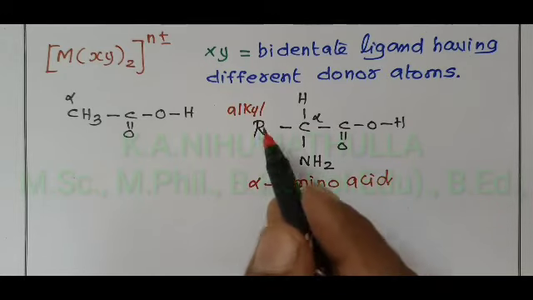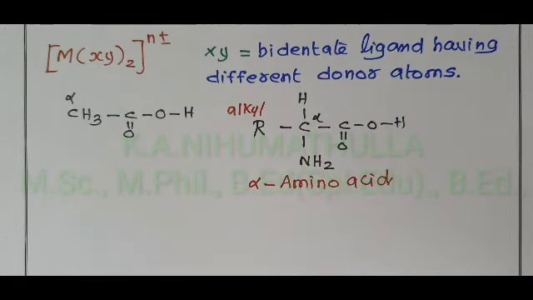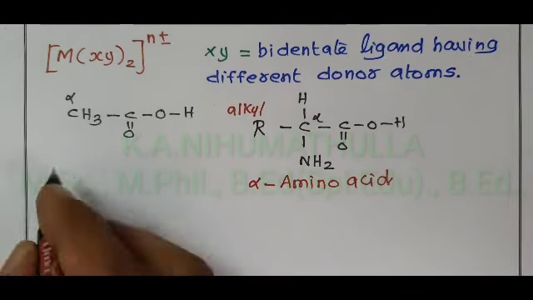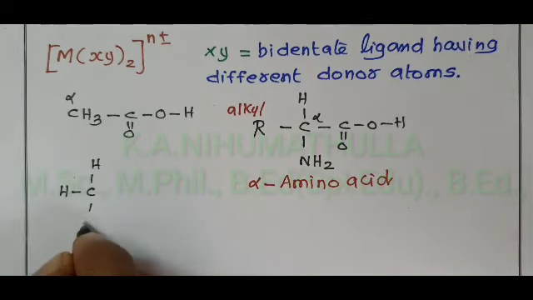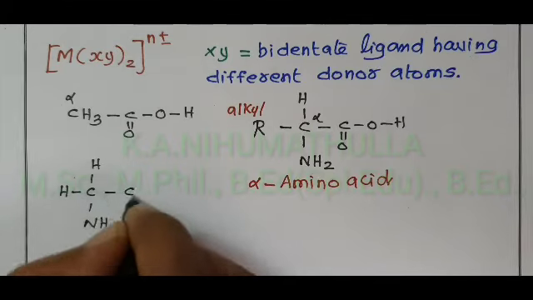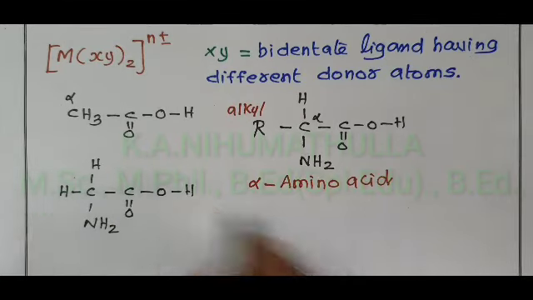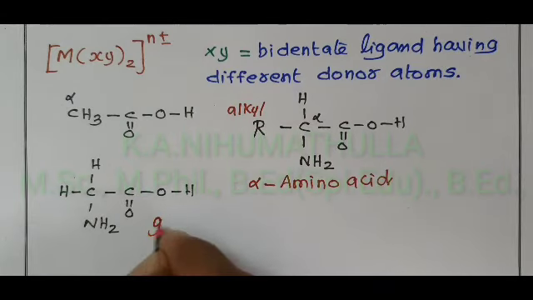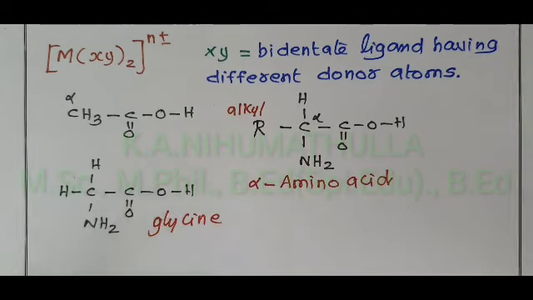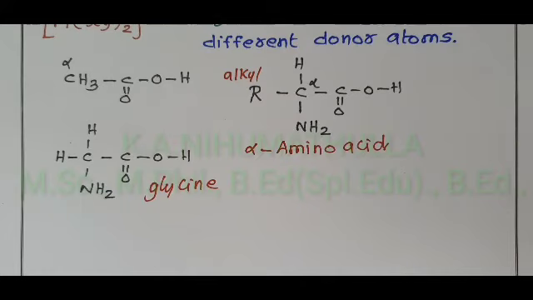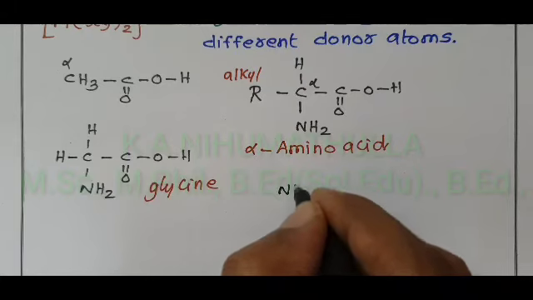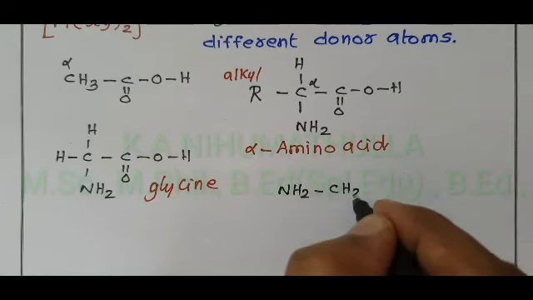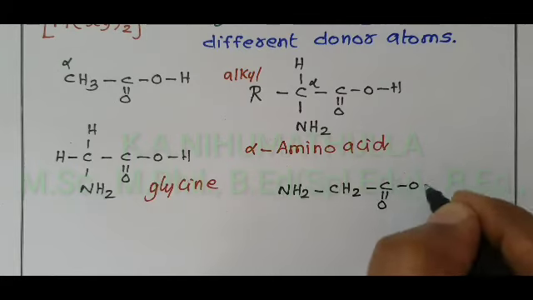Now here, if the R group is replaced by hydrogen, you will get CH2, NH2, C double bond O, OH. This is the first amino acid, named glycine. First amino acid, glycine. Now I write this glycine starting from NH2: NH2, CH2, C double bond O, OH.